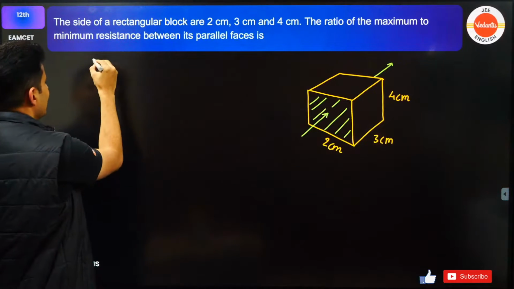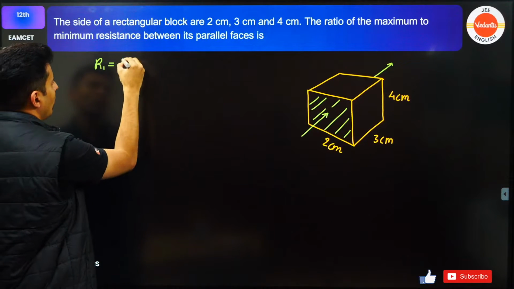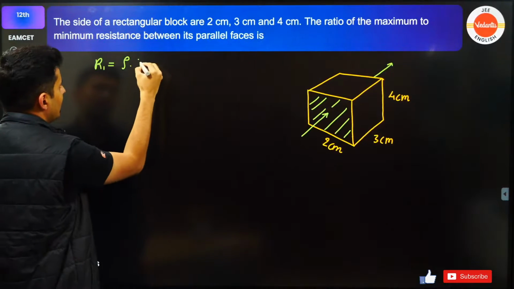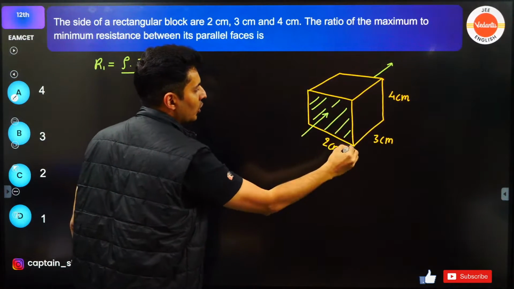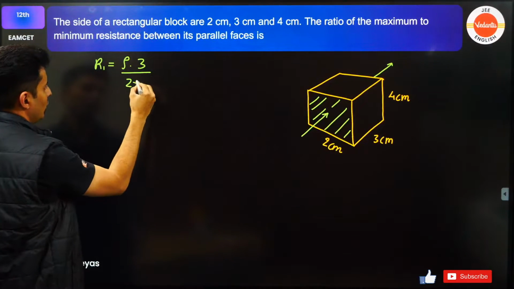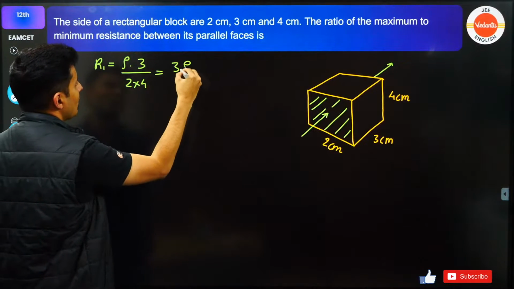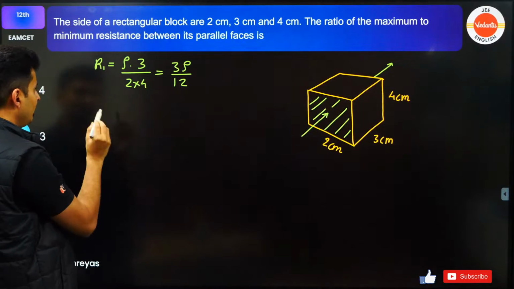So in that case, the resistance will be rho L, L is 3, divided by area, which will be 2 into 4. 2 into 4, right? 2 into 4, which is nothing but 3 rho by 12.